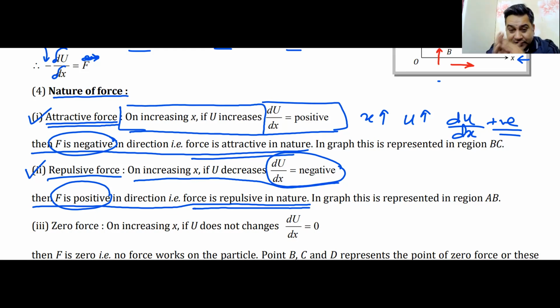So whenever you increase x, potential energy decreases, and force becomes repulsive in nature. I think that is much more explanation than is required. Since you have understood attractive force, you can just do the reverse of that and you will get repulsive force, and I will mark this force by this legendary green color.